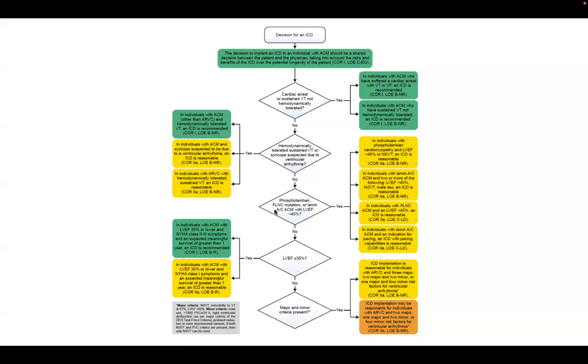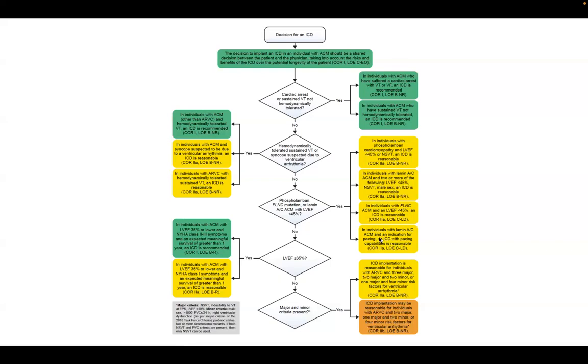Next, if a patient has a laminin mutation, FLNC mutation, and EF less than 45%, or phospholamban mutation, then it is class 2A. If a patient has NSVT or phospholamban, these are very high risk for sudden death. So by default, if genetic testing has come positive for phospholamban or laminin, it is a class 2 recommendation.